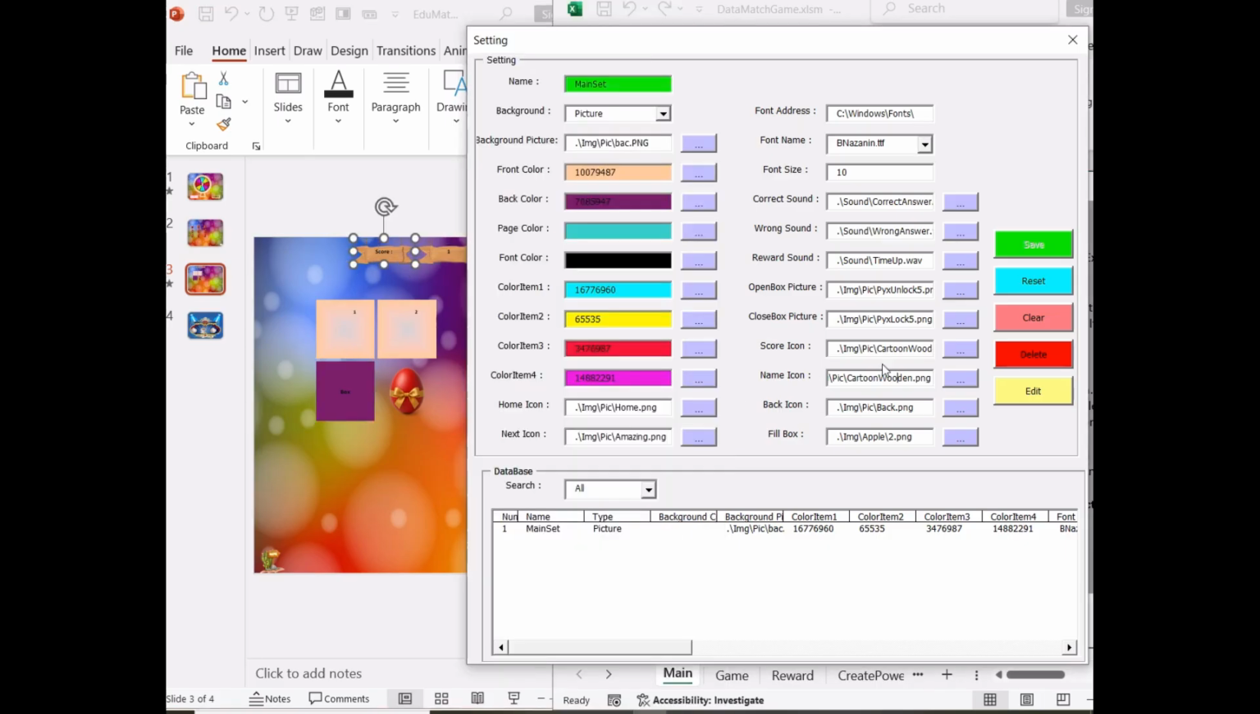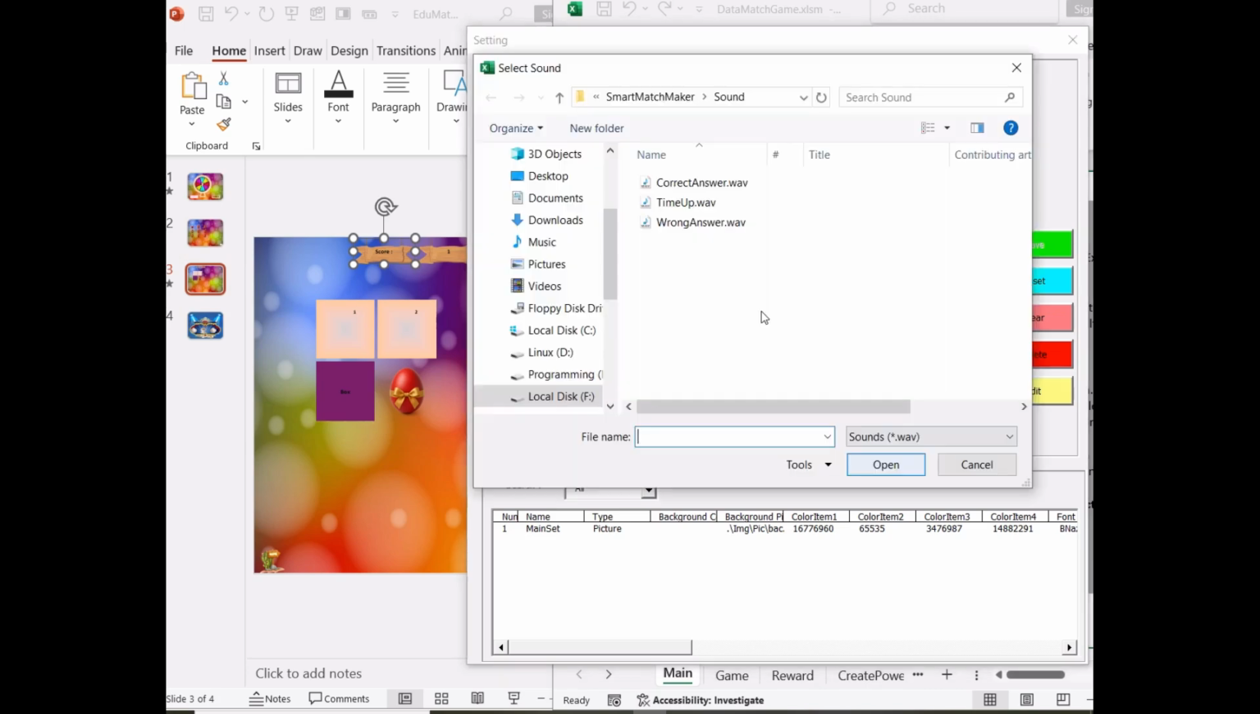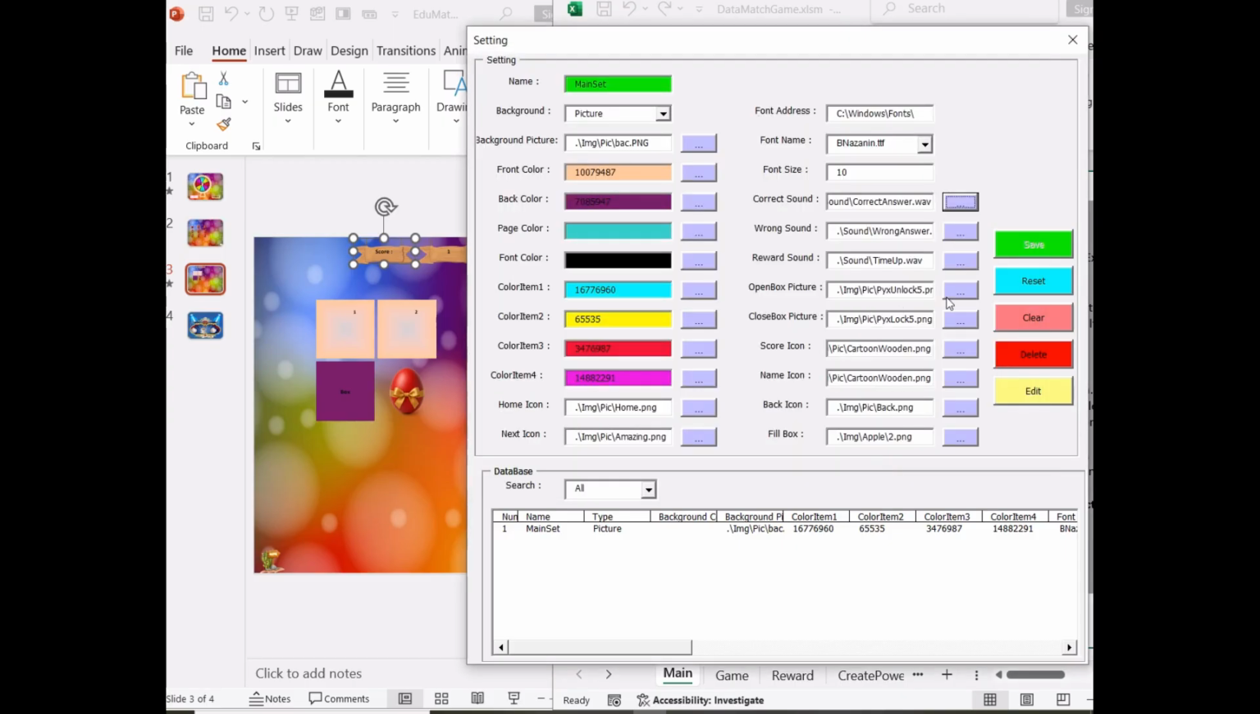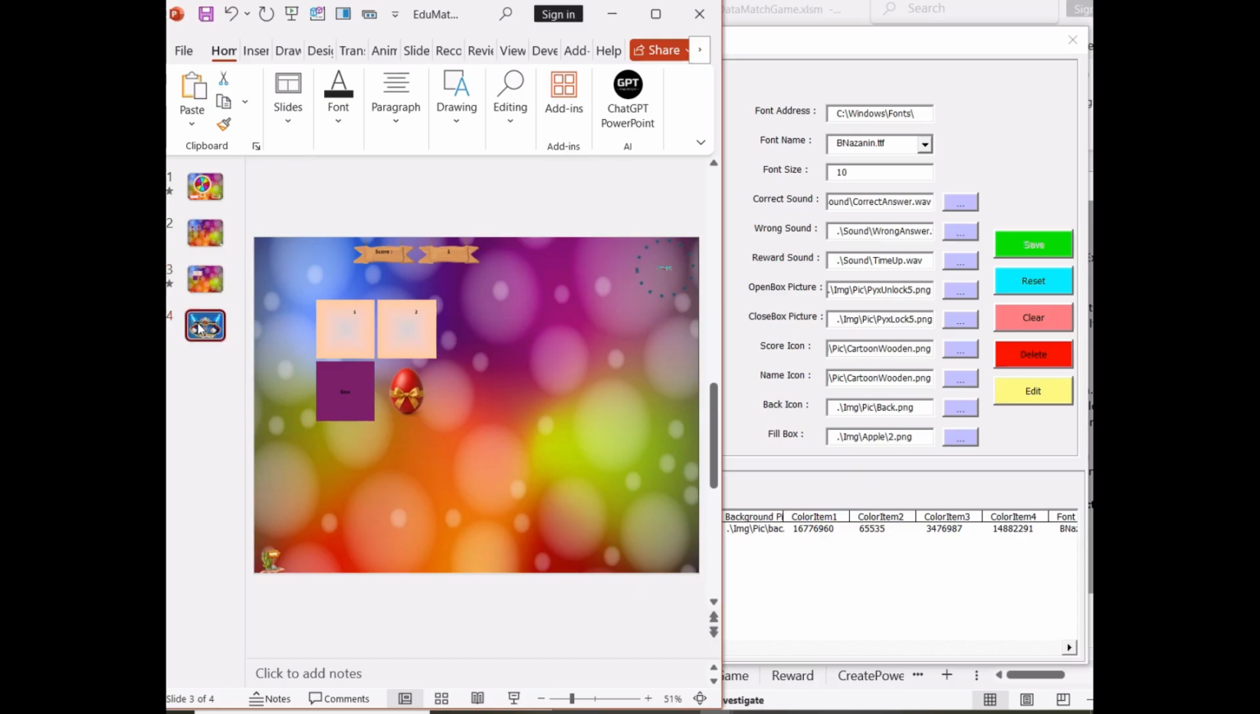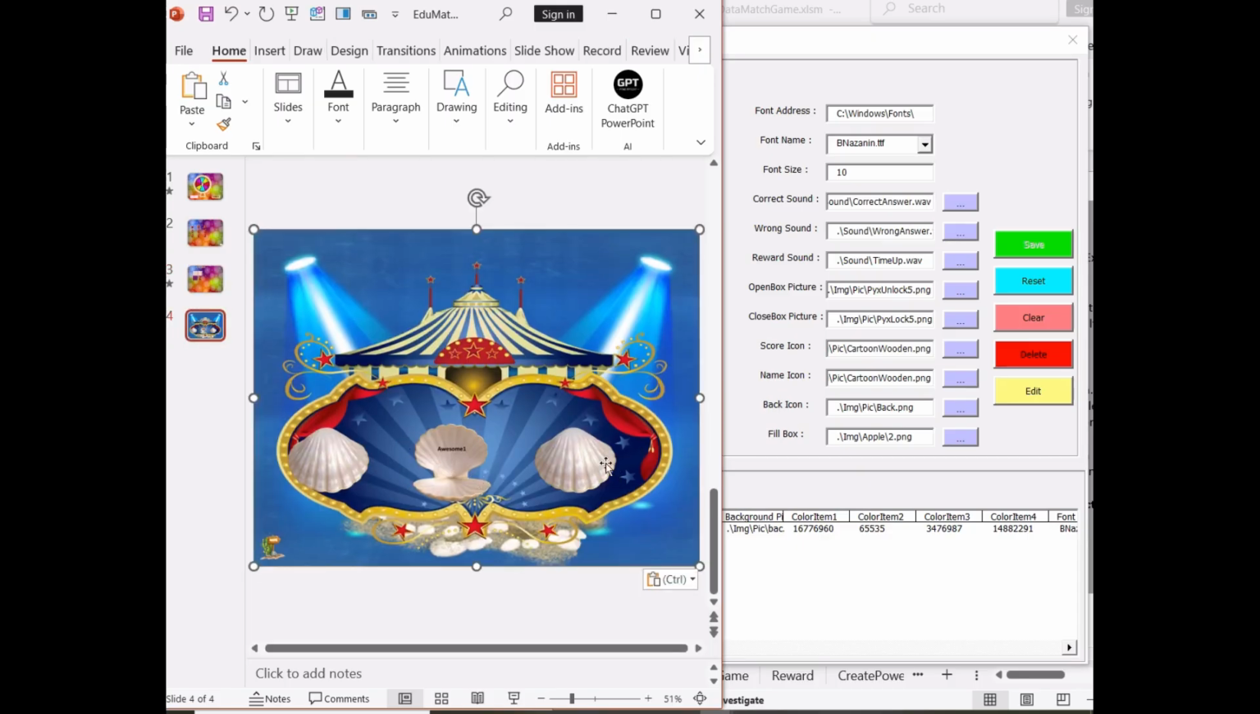Correct sound. This sound is played when a correct move is made in the game. Wrong sound. This sound is played when an incorrect move is made in the game. Reward sound, played when opening a reward box. All three sounds must be saved in WAV format. Open box picture and close box picture, shown when the reward box is open or closed.